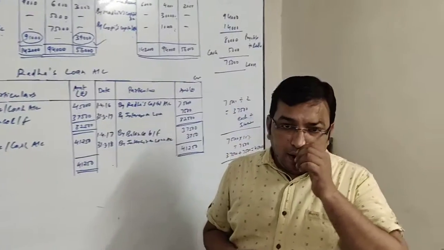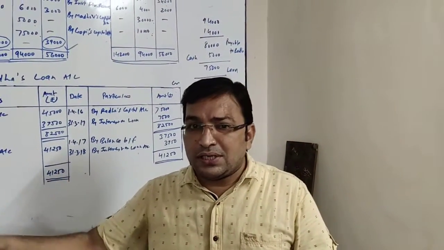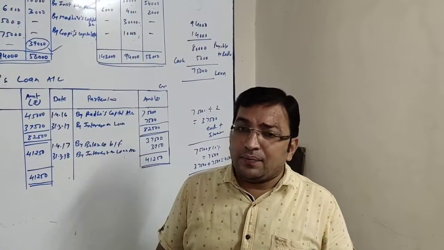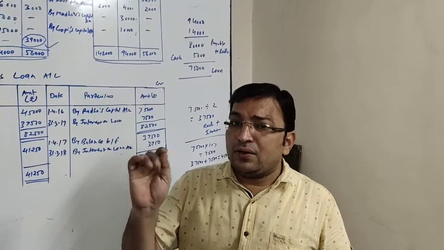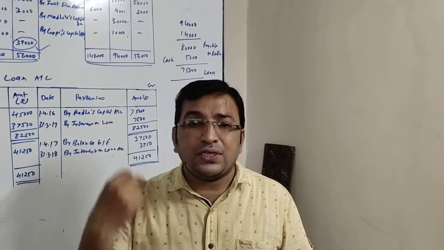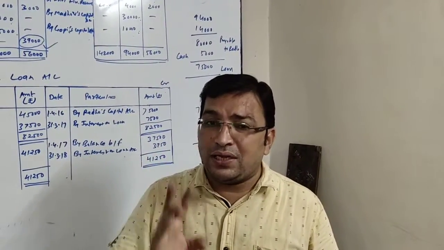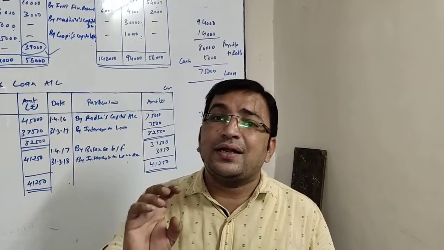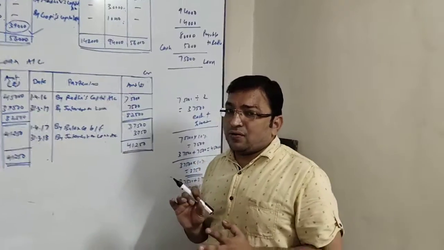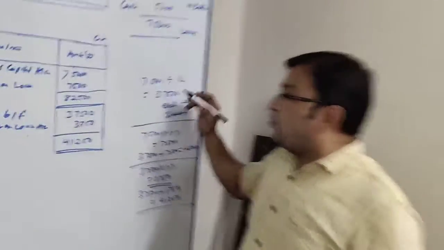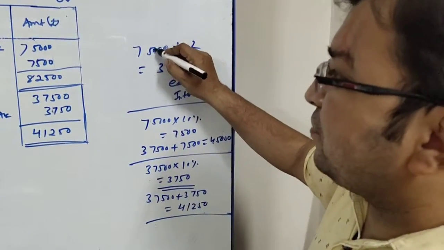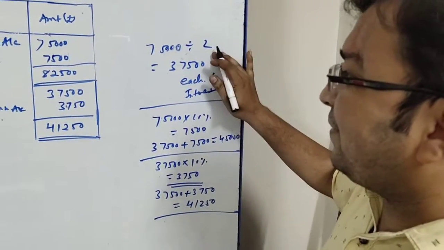Now, normally our sum gets over at this stage, but here they have asked for one more thing: we need to prepare Radha's loan account, to whom the amount of loan is payable in 2 annual equal installments along with interest of 10% per annum. So let us see how to solve this. First of all, the total payable amount to Radha is rupees 75,000, meaning the total amount of loan is rupees 75,000.